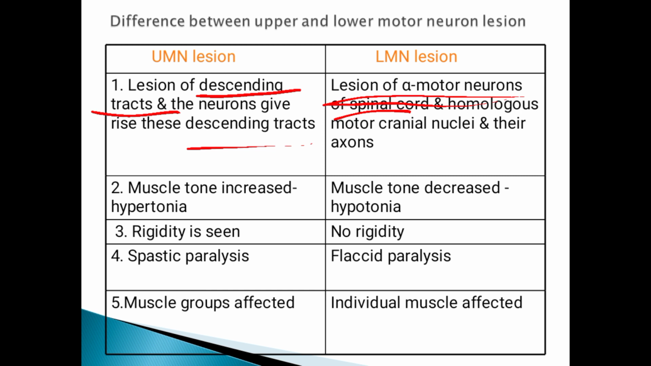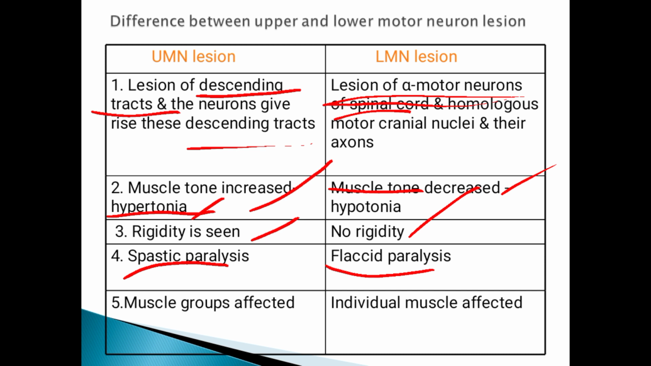In UMN lesion, muscle tone increases, leading to hypertonia. Here it is decreased. Here rigidity is seen. Rigidity means stiffness: because of hypertonia, the tone increases and the muscles become rigid like a stone. Here, because of decrease in muscle tone, there is hypotonia and no rigidity. Here there is spastic paralysis, here flaccid paralysis.